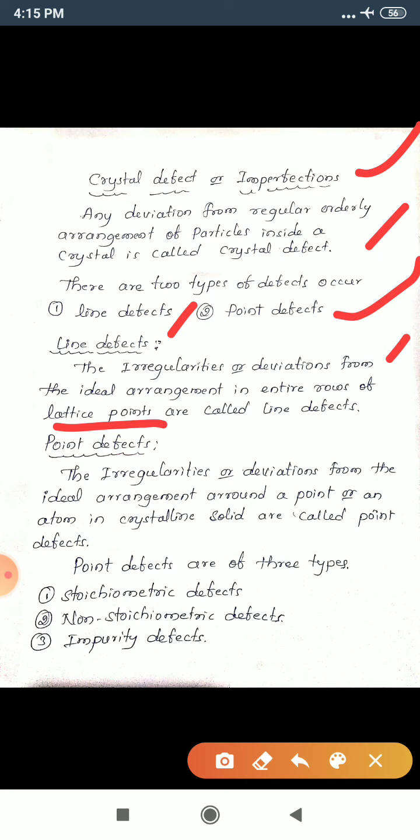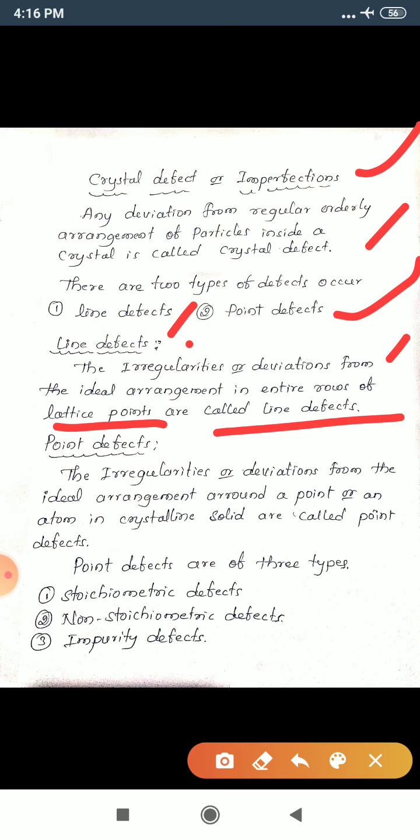Once again I'll repeat, the irregularities or deviations from the ideal arrangement in entire rows of lattice points are called line defects. Here we are not much concentrating on line defect, we are concentrating only on point defects.